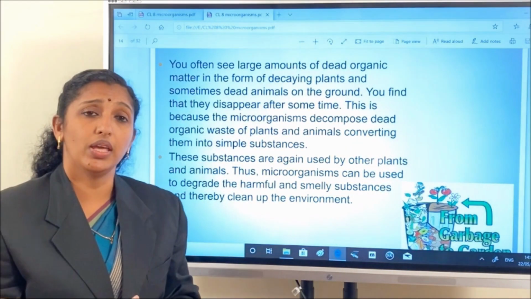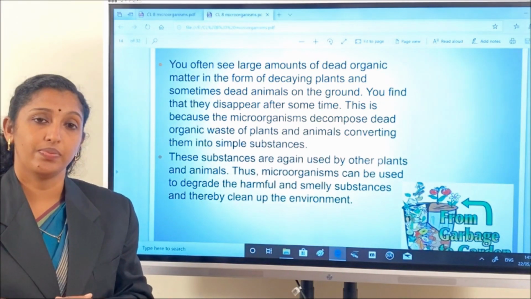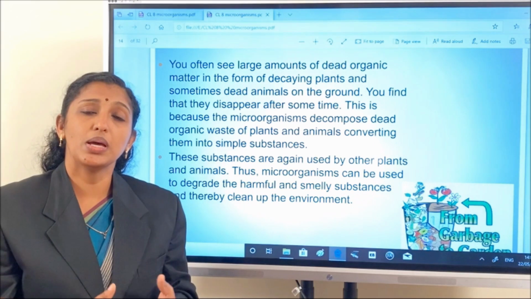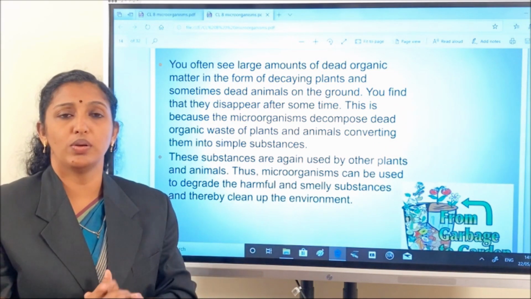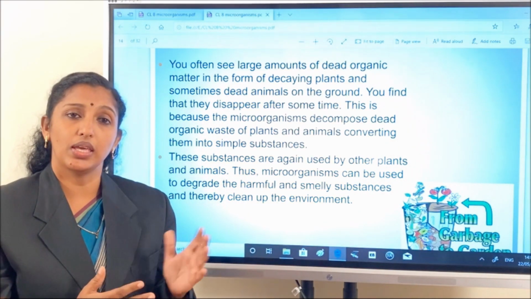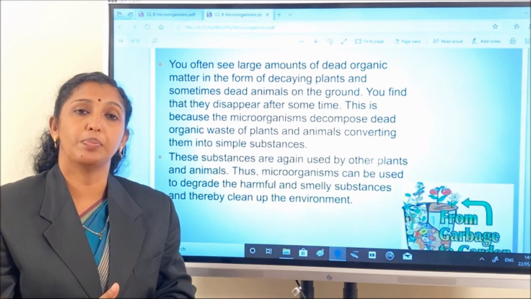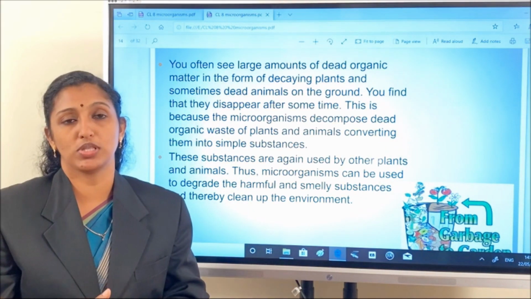Every day in our home we produce a lot of organic waste. What do we do? We dump all this waste in our surroundings. After one week, when you observe that area, we can't see any heap in that place. Everything is mixed with the soil. How is it possible?